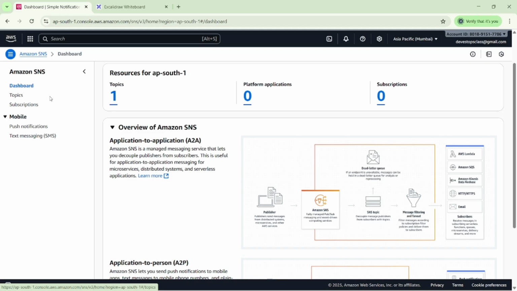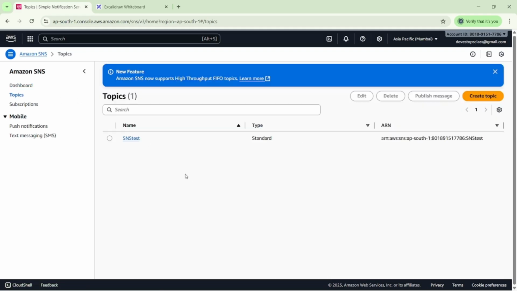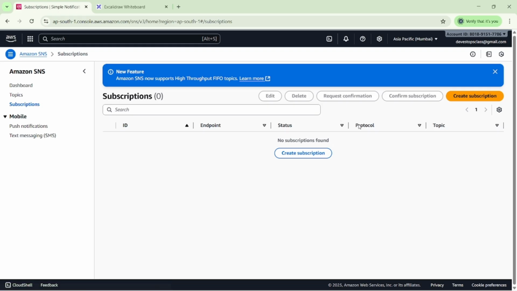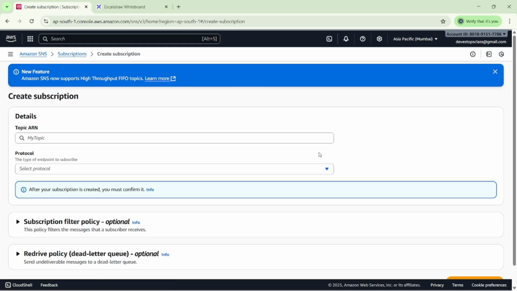I have created one topic here. You can see we already created the standard type here. So we have to create a subscriber because it works on the pub and sub model. The pub and sub model is nothing but publisher and subscriber. We will get the publisher from our CloudWatch side.